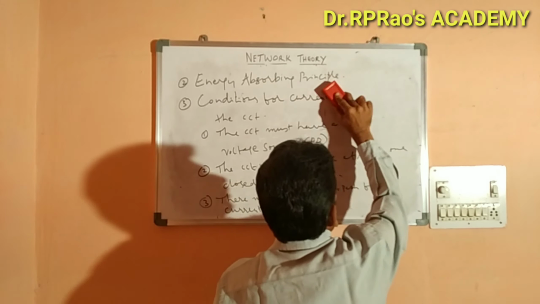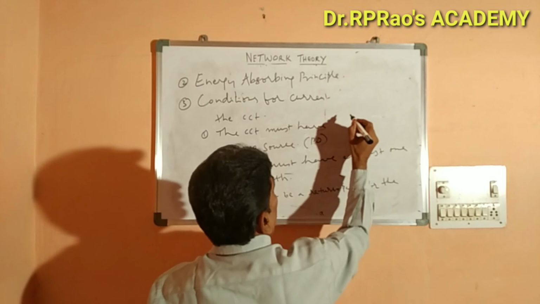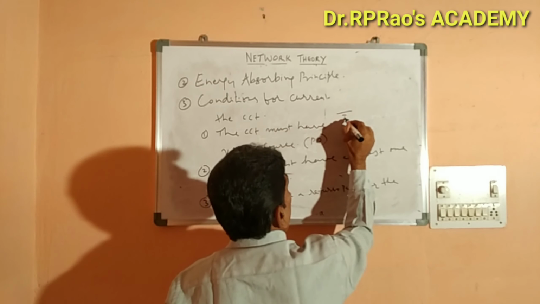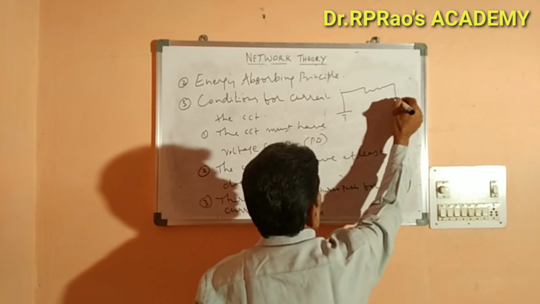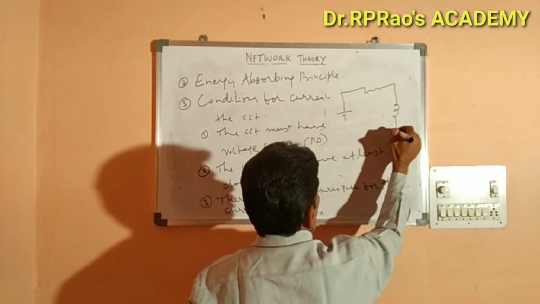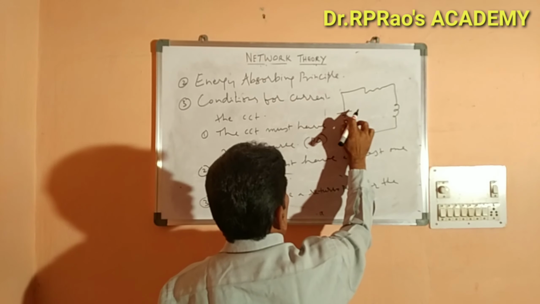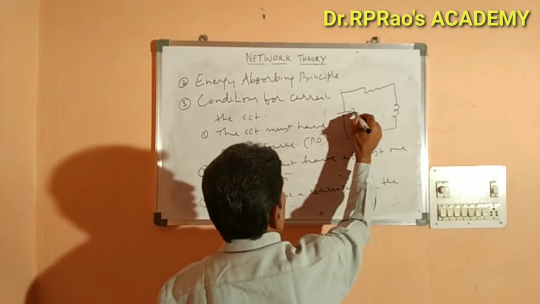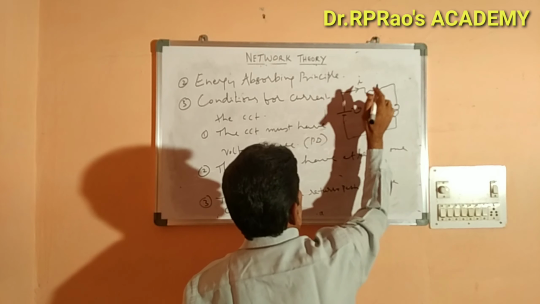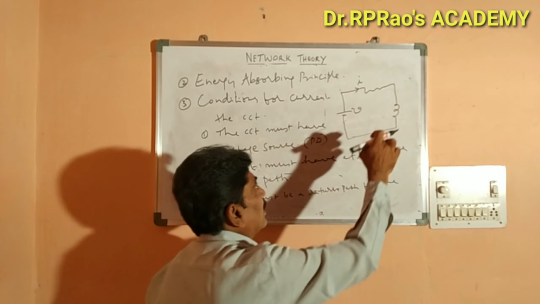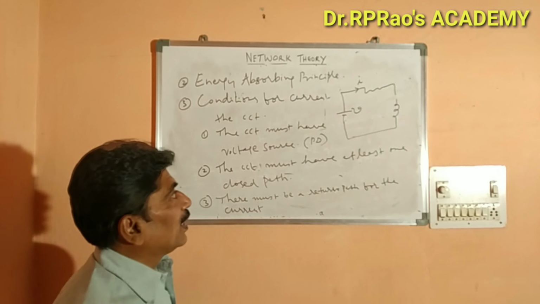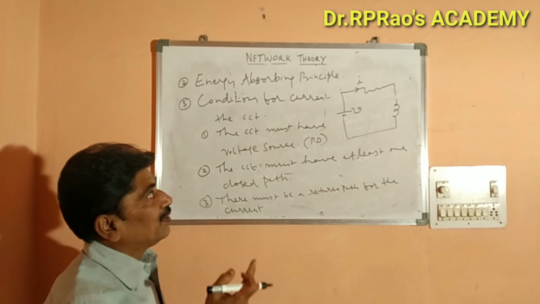I will show you here. For example, let us consider a small circuit with a voltage source and I is the current. If the circuit is broken like this, the current will not flow.